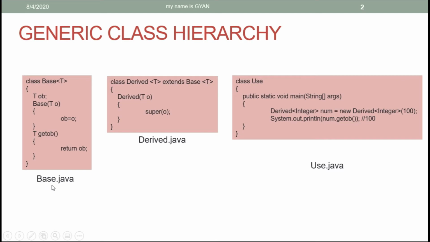In this video, we will learn about generic class hierarchy. Here we have three Java files: base.java, drive.java and use.java. In the base.java, we have the class base, which is a generic class. This generic class has a type parameter T.